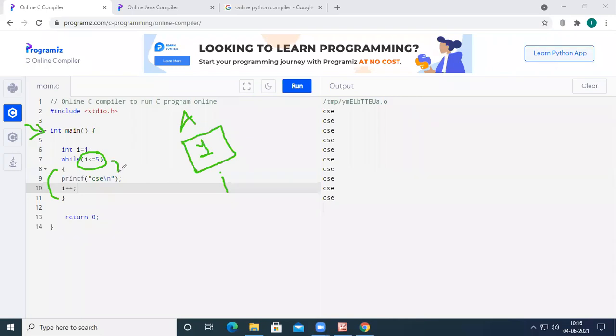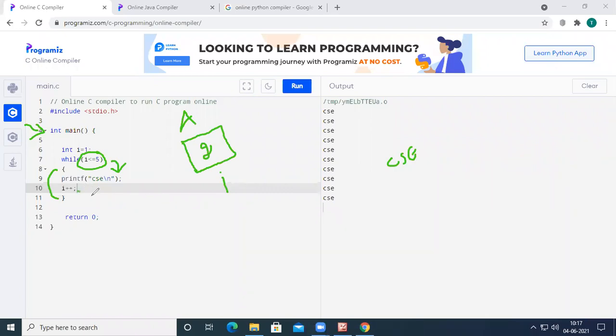So the control will enter into the loop. It will print CSC on the output screen for the first time. And after that, the I value got incremented by 1. So already there is some space with the name I. Now this I value will be incremented by 1, where the previous I value is 1. Now I plus plus means the value will become 2.